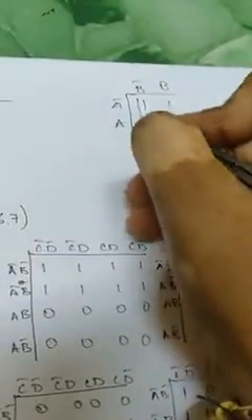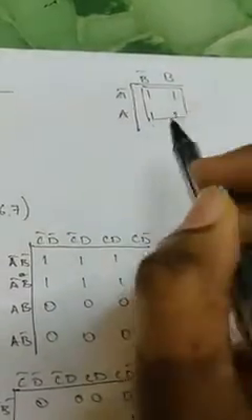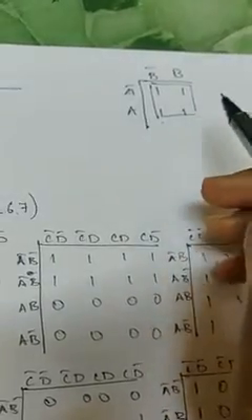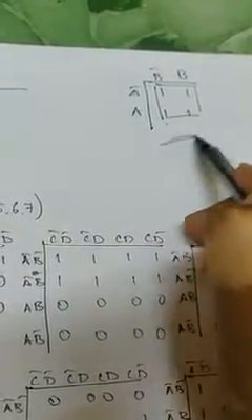So it's not possible to make an octant. The maximum thing you can do with respect to the two variable K-map is a quad, because only 4 ones are there. To make an octant you need 8 ones. That is not possible with respect to a two variable K-map.